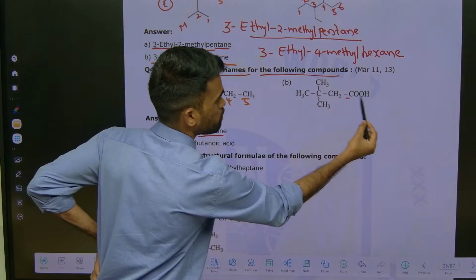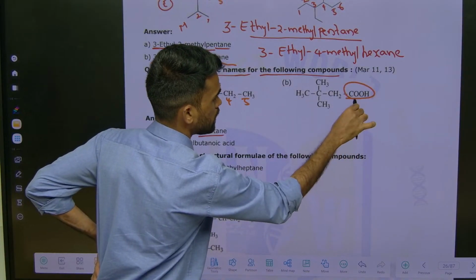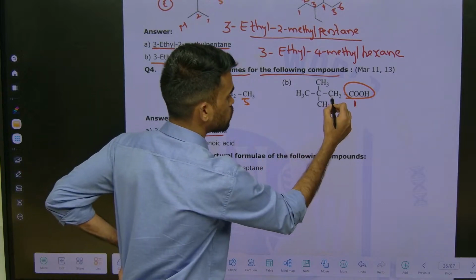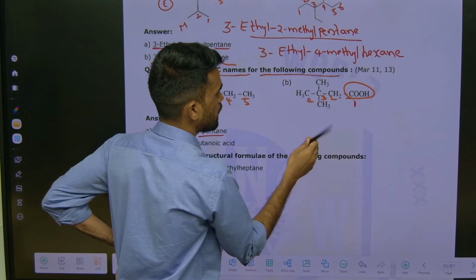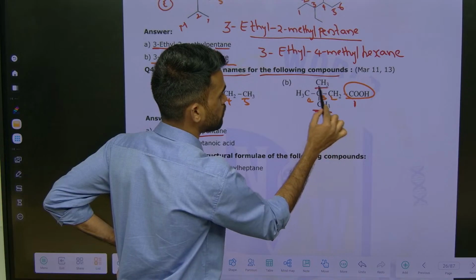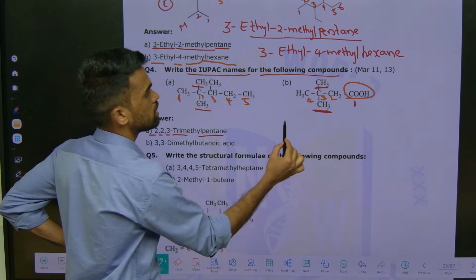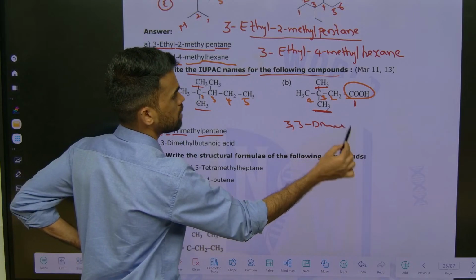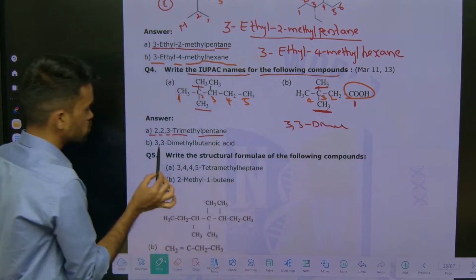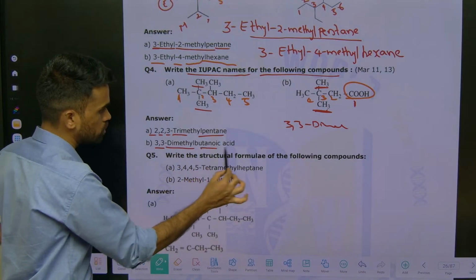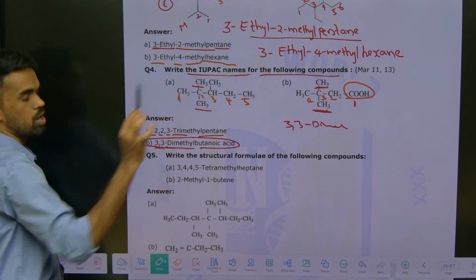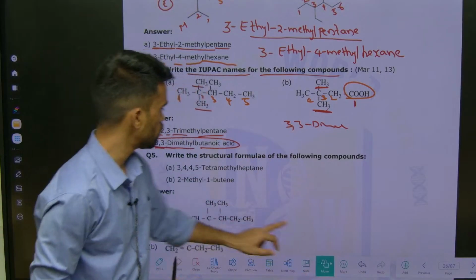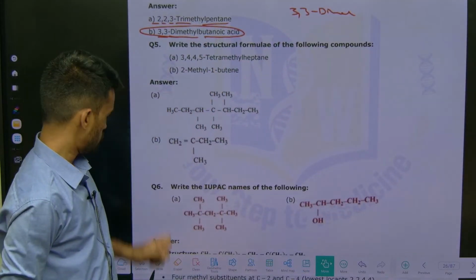Next one here. So here we have a principal functional group. Now assign the number 1 for that, and come this side 2, 3, 4. At third position we have two methyls. So 3,3-dimethyl butanoic acid is the name of that compound. Right. So this is also clear now, right. Let's move forward. Look at this again.